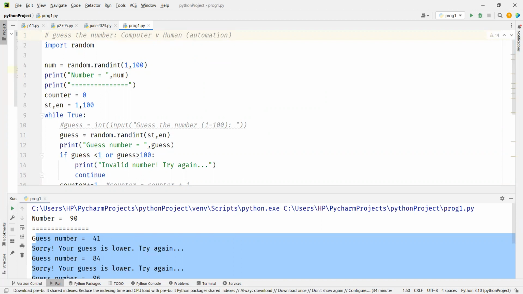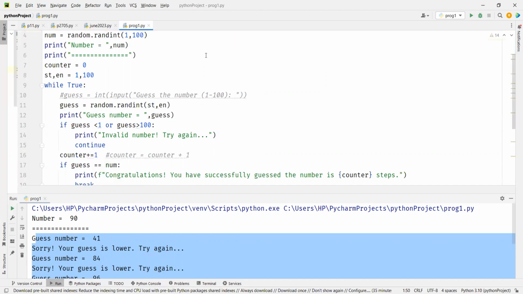Automation is, I'm trying to show you, what is manual, what is automation, and what is computer. So you are allowing the computer to think. The computer is independently thinking, so you're actually playing against a computer. Now I'm saying human automation. Automation means we want to think, but we want to automate it. We will think of a number. Here we are guessing a number between 1 and 100. But generally when we play, most of the time we start with 50. Let me show you in Paint what I'm trying to do.